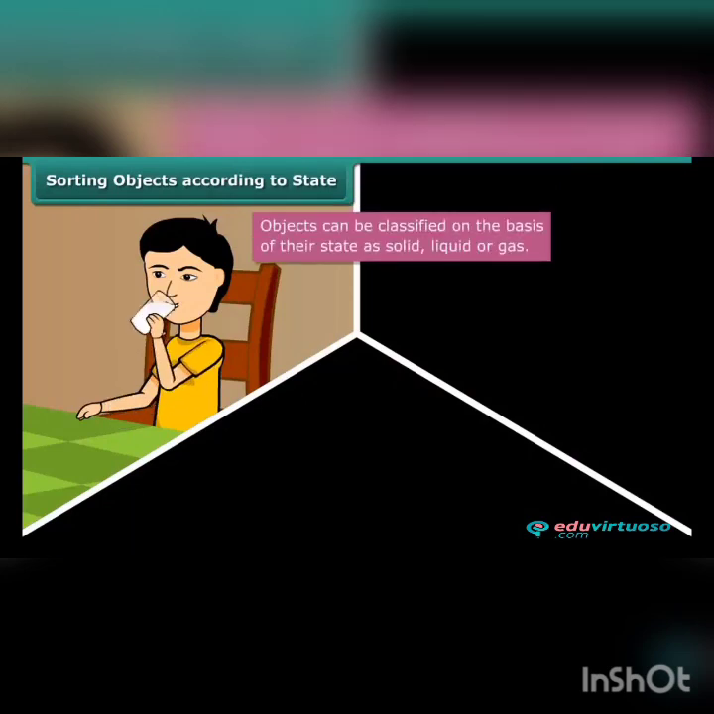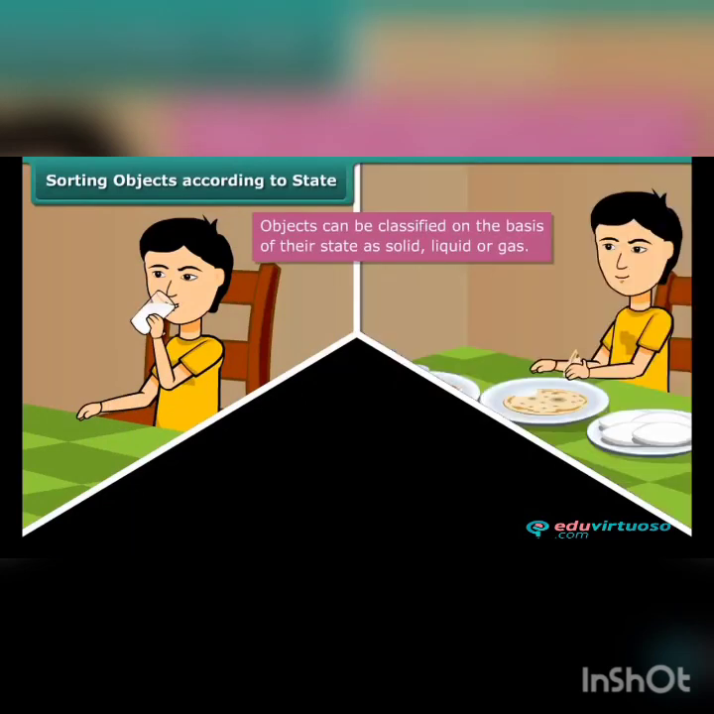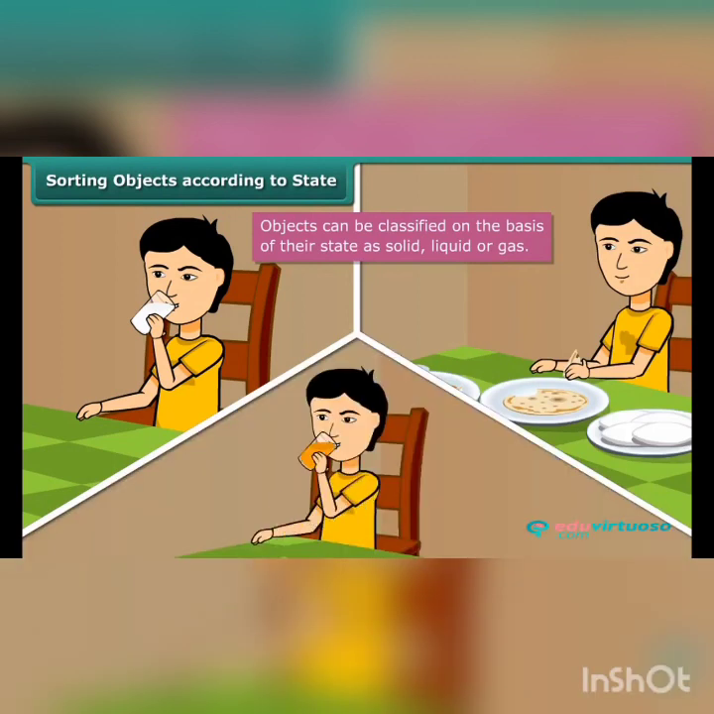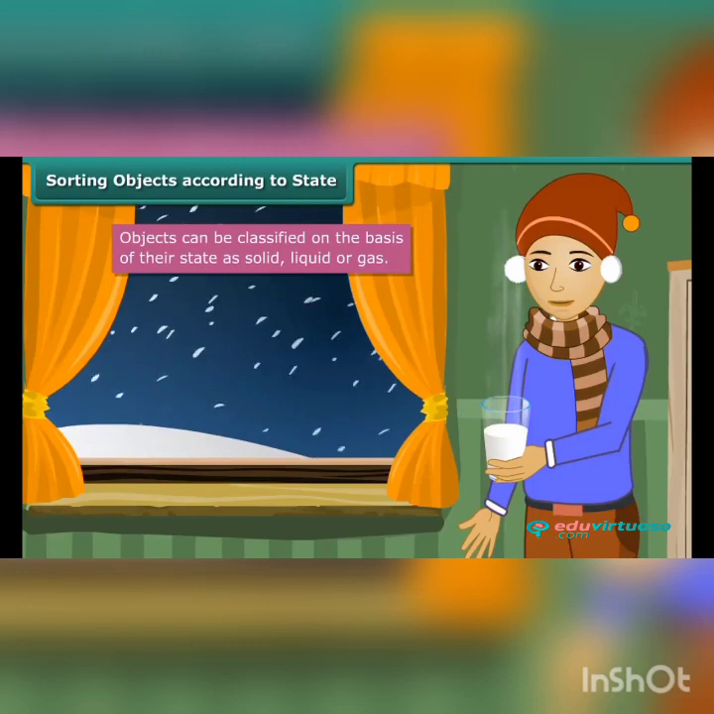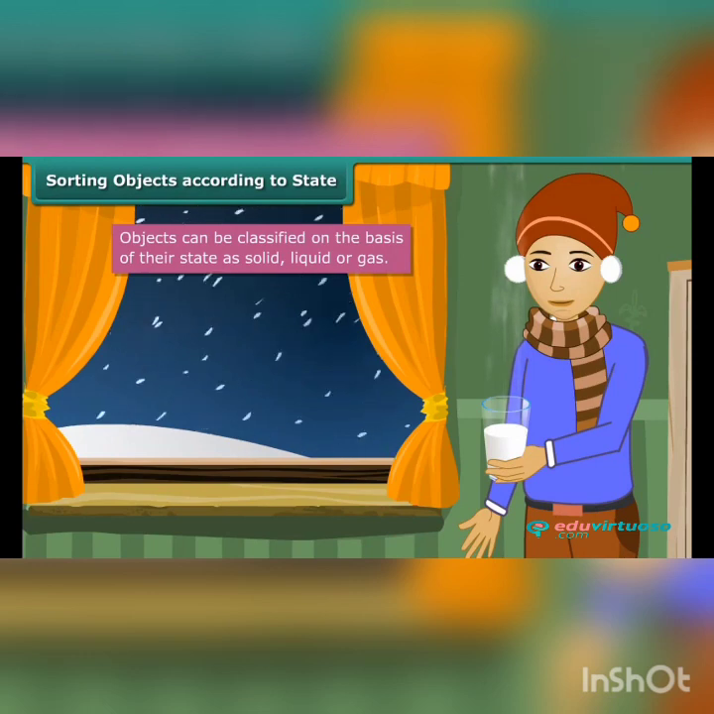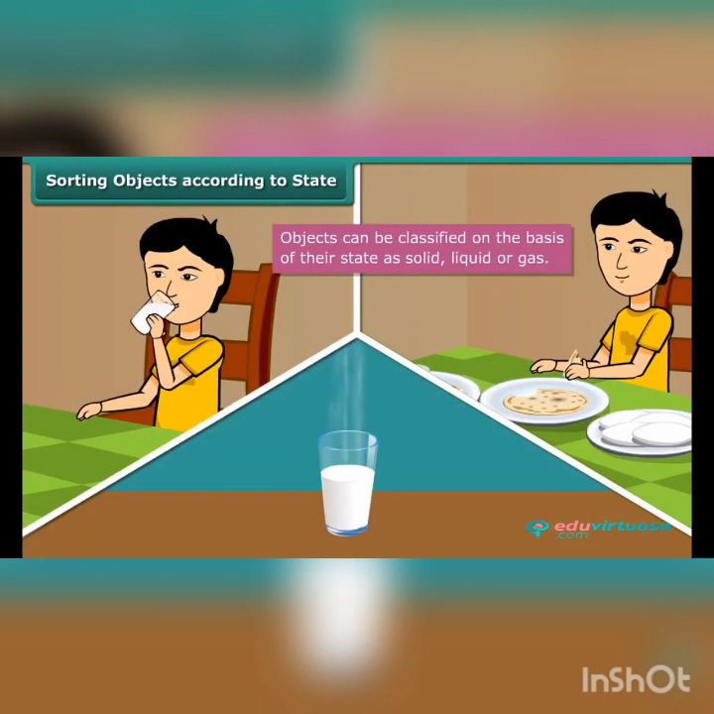The water you drink when you are thirsty is liquid, whereas the food you eat is solid. The delicious juice that you drink during the summer season is liquid. The hot milk you enjoy during the winter season is liquid, whereas the steam coming out from the milk is a gas. Thus, it is clear that all the objects that we see around us and use in our daily life can be classified into solid, liquid, and gas.